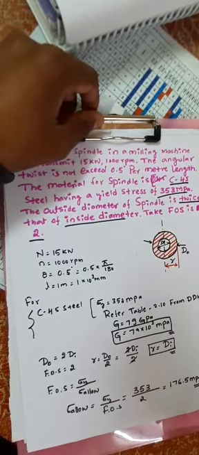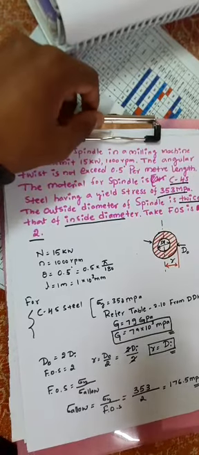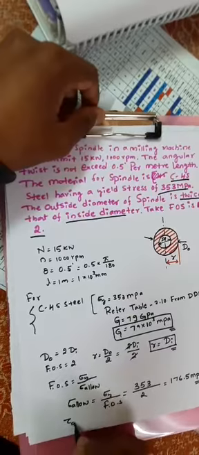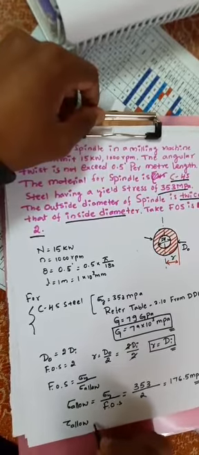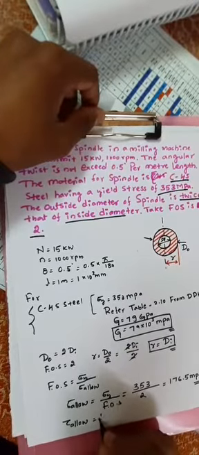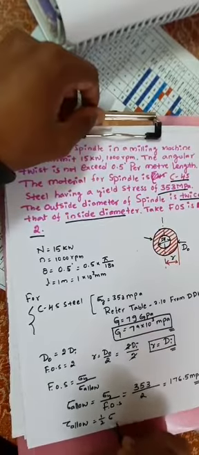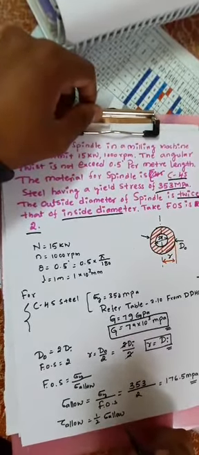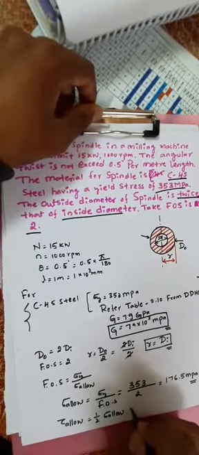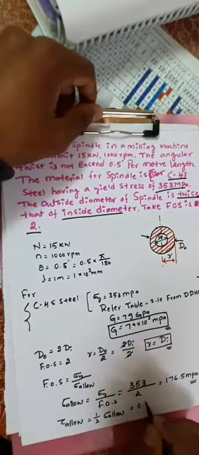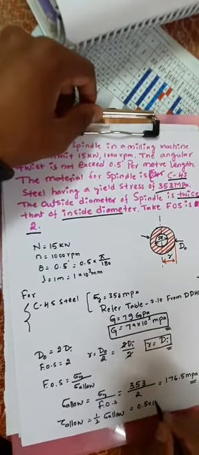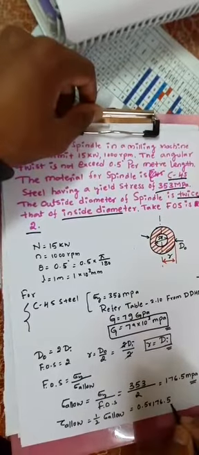Okay, so we know that the shear stress tau allowable is equal to 1 by 2 times sigma allowable. Here, 1 by 2 times means 0.5 into sigma allowable, which is 176.5 MPa.